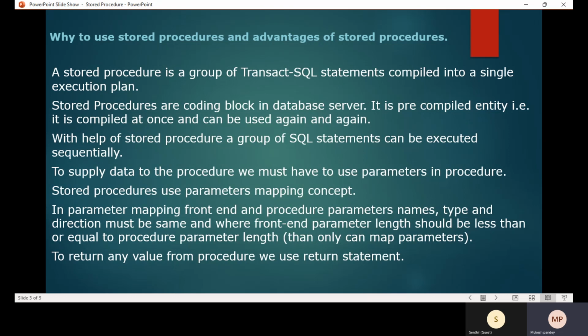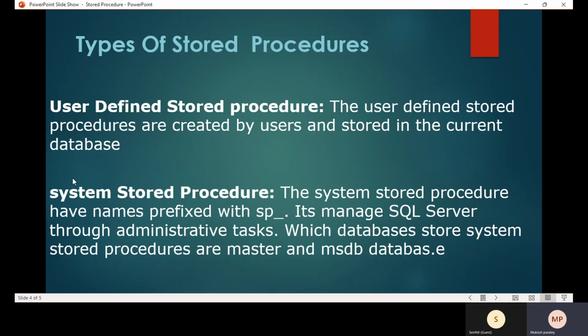That is the reason the stored procedure is much faster compared to the normal code. Okay, so coming to the stored procedure, we have two types of stored procedure.